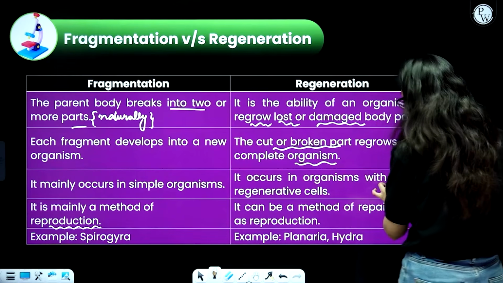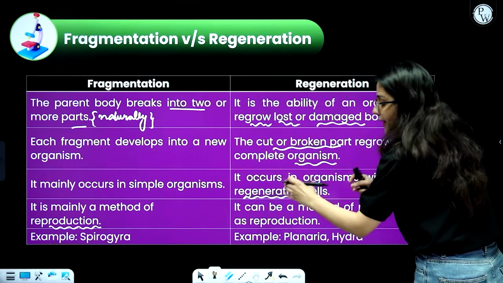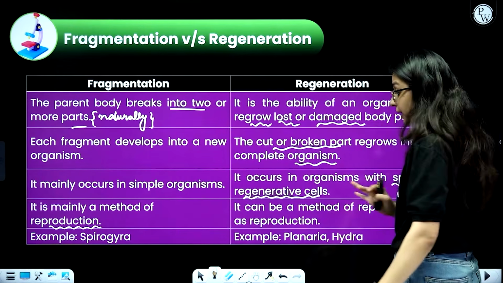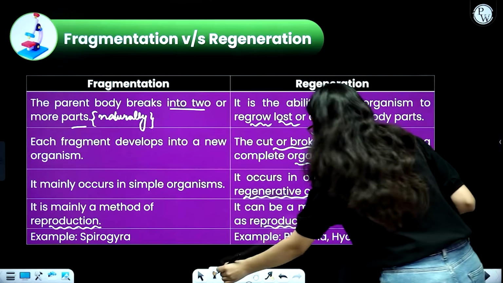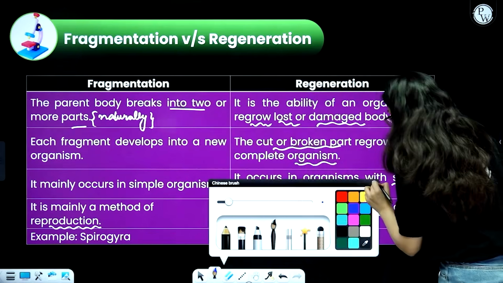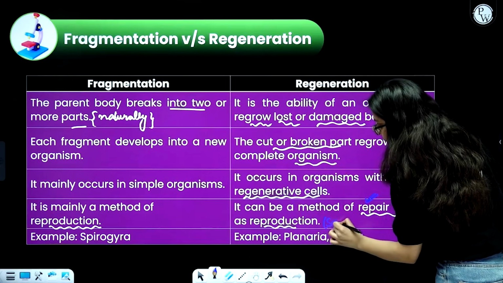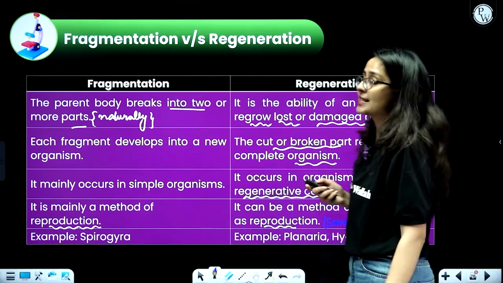It occurs in organisms with specialized cells called regenerative cells. So only in organisms which have regenerative cells will regeneration take place. It can also be a method of repair as well as reproduction, but primarily beta, it is a method of repair, and then sometimes it is a method of reproduction also. For example, you can see Planaria as well as Hydra.